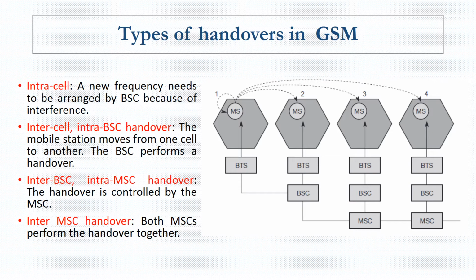In the fourth type, the mobile station moves further down and enters a radio cell where it comes under the control of a new base station and a new MSC. In that case, the fourth type of handover takes place, called the inter-MSC handover.